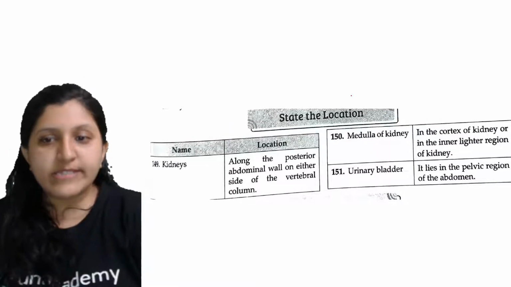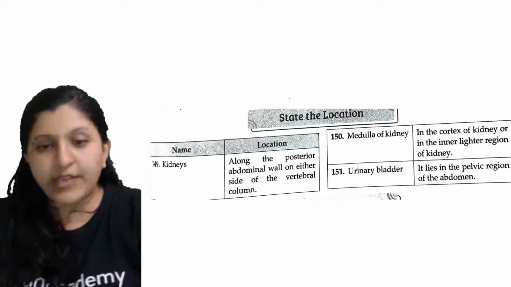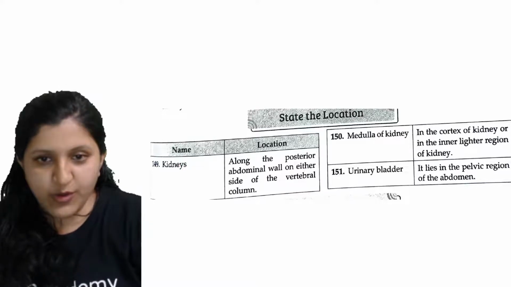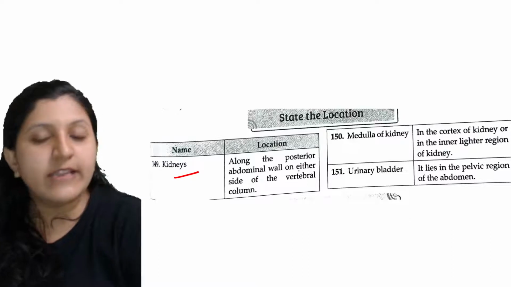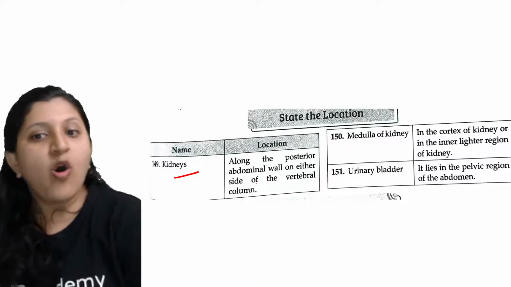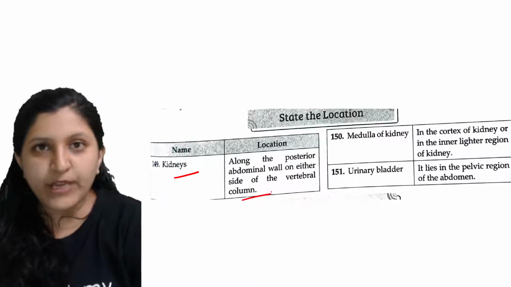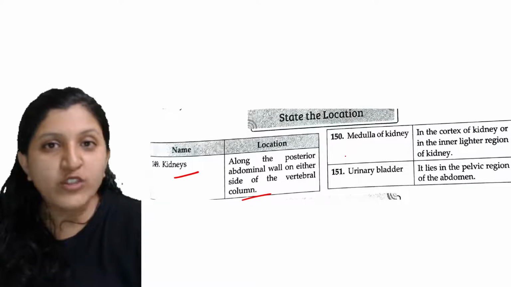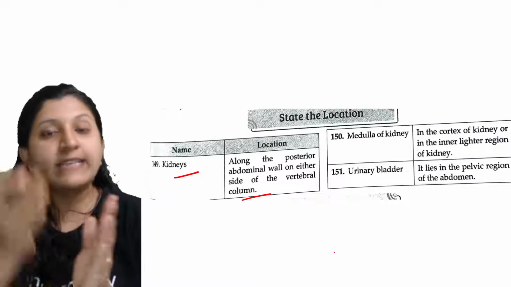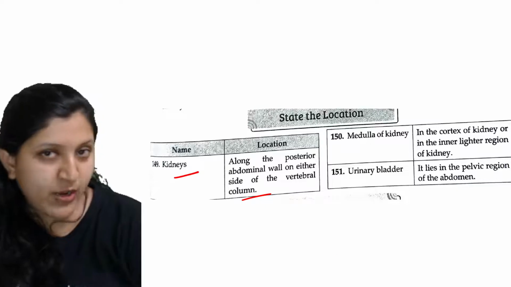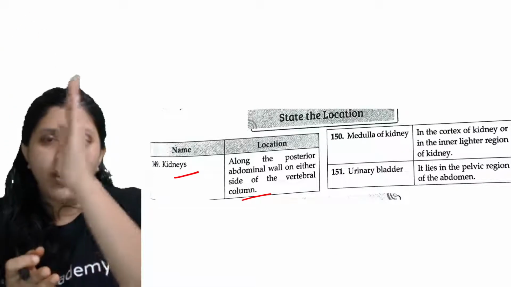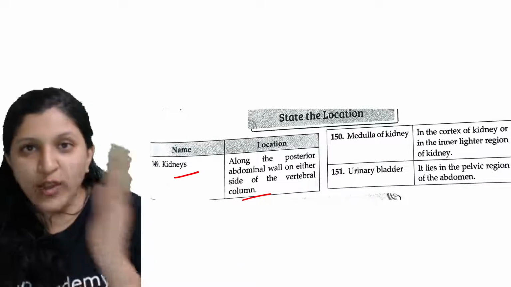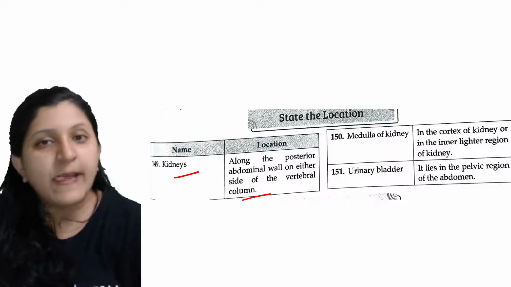Okay. So now the excretory system: state the location with respect to the excretory system. So the kidneys. Where exactly do you find a kidney? It is along the posterior abdominal wall on either side of the vertebral column. It is not on the front side. You can see that it is on either side of the vertebral column, that is at the back. There is a backbone, or vertebral column, and on either side you can find these kidneys.